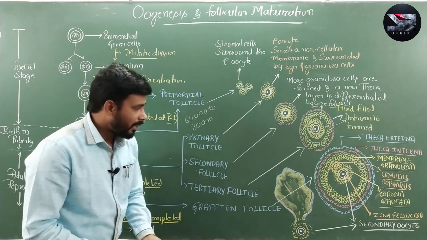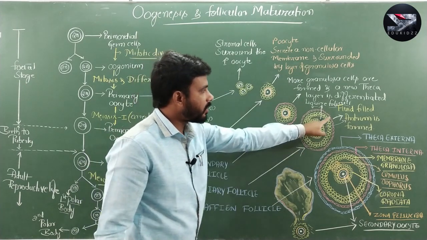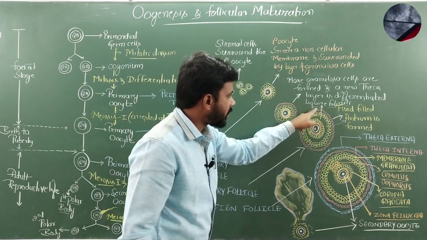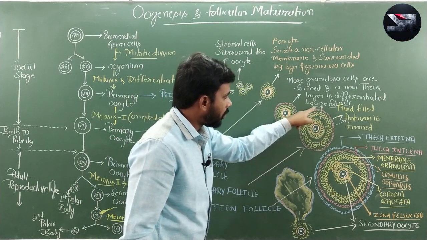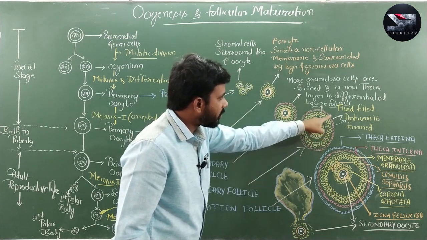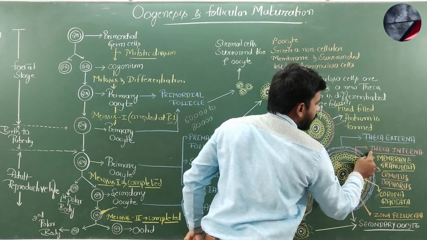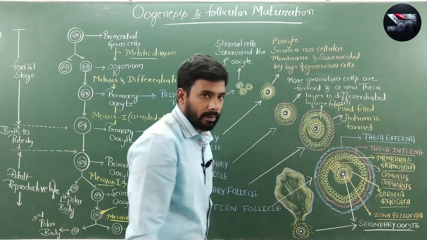And now finally, in the tertiary follicle, this theca layer, which is mentioned in the pink or red color, you can see here, is differentiated into theca externa and theca interna.